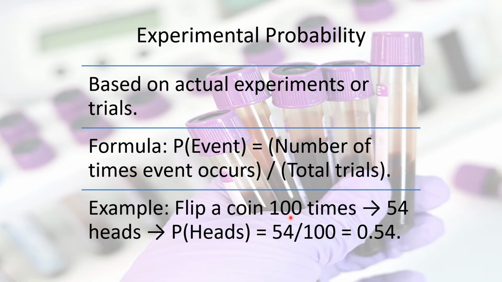To coin flip 100 times, you might get 54 heads and 46 tails. So that would tell us the probability of a head is 54 over 100. Now, if we did it 1,000 times, it would converge more to 0.5. And so that's the difference between theoretical and experimental.